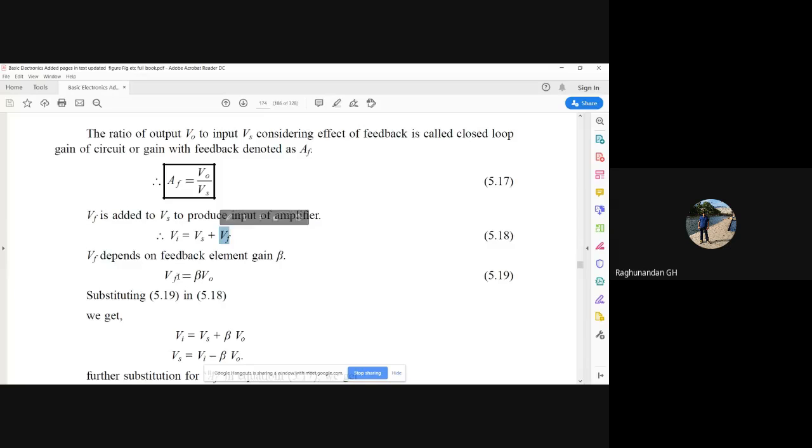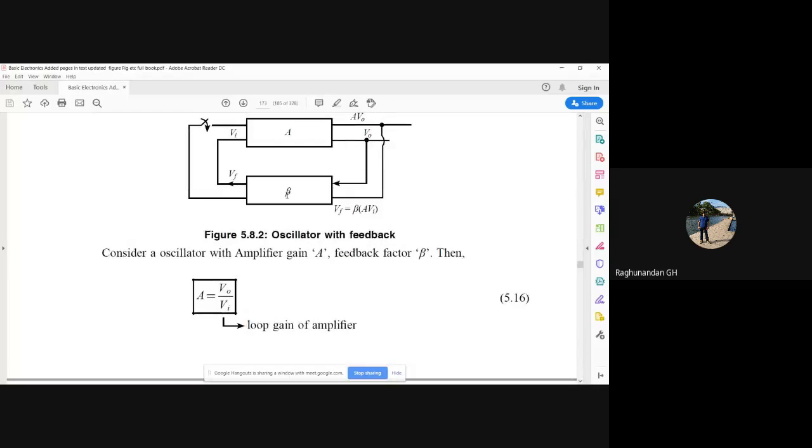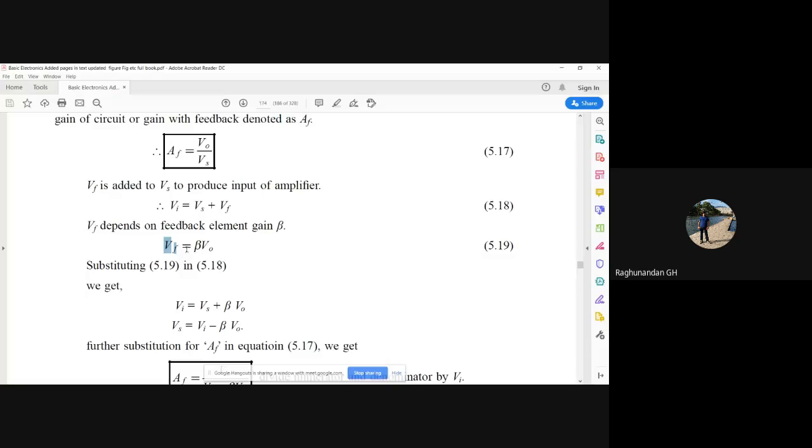But here we know that the Vf formula is beta V naught. How did we get this beta V naught? Beta is the feedback factor and it is given as output by input. So output is Vf, input is V naught. So beta is equal to Vf by V naught. That can be rearranged and written as Vf is equal to beta V naught.